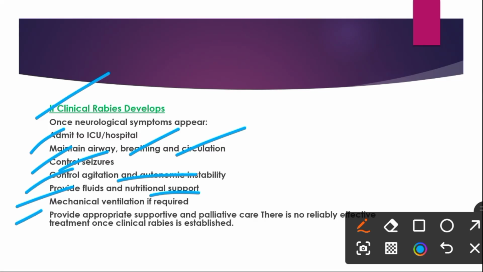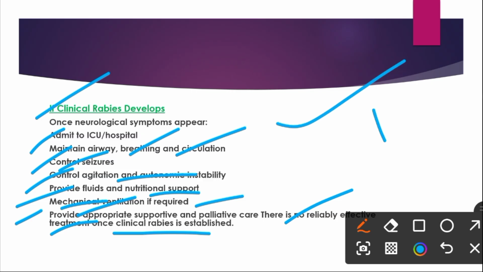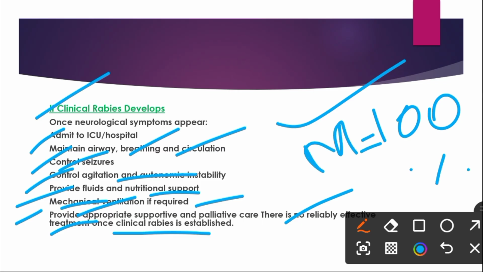And if the patient has respiratory muscle paralysis, then we provide mechanical ventilation. We provide the appropriate supportive and palliative care, and there is no reliable effective treatment once clinical rabies is established. We give only symptomatic treatment in certain patients, and once the patient develops signs and symptoms of rabies, then its mortality is 100%.